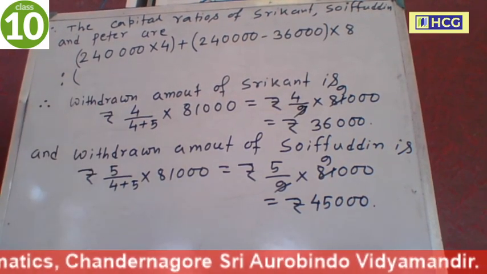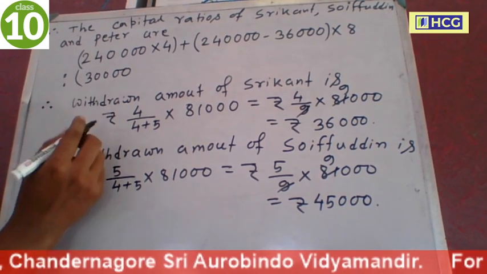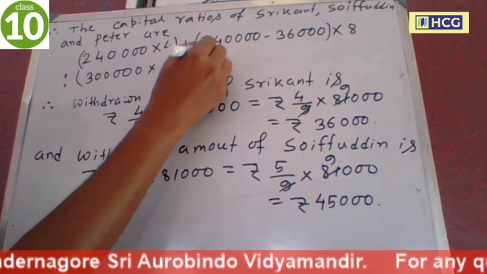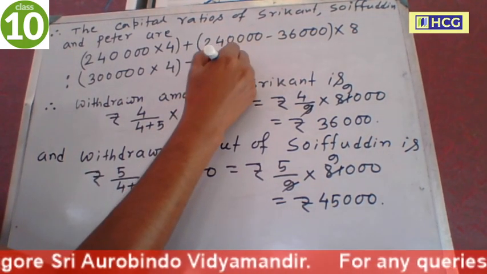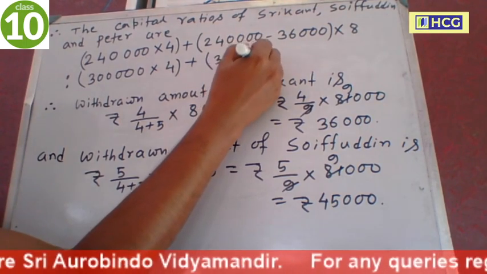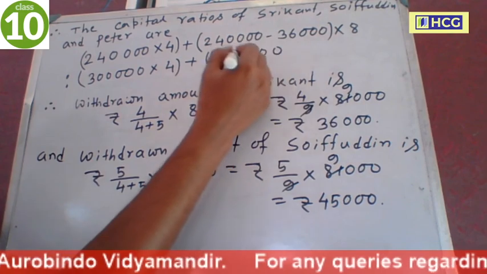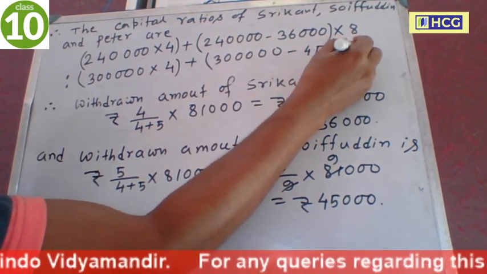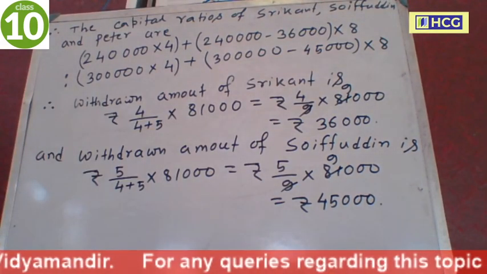At the beginning of the year, Saifuddin invested 3 lakh for 4 months and he withdrew 45,000. The remaining money is 3 lakh minus 45,000, invested for 8 months.